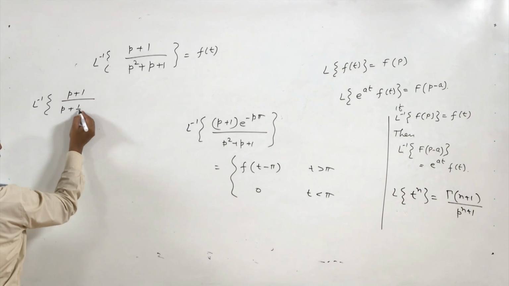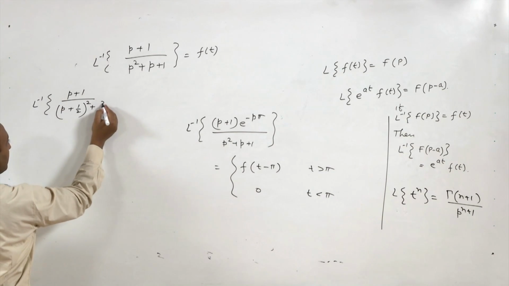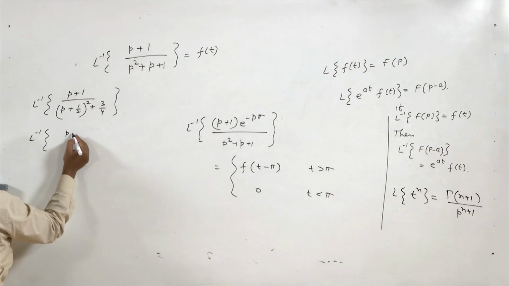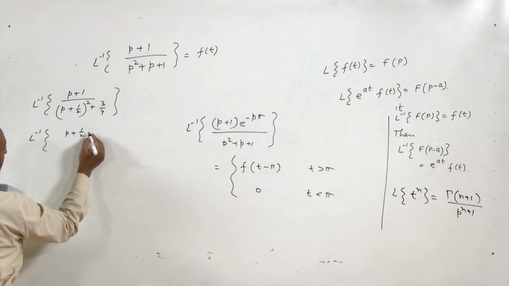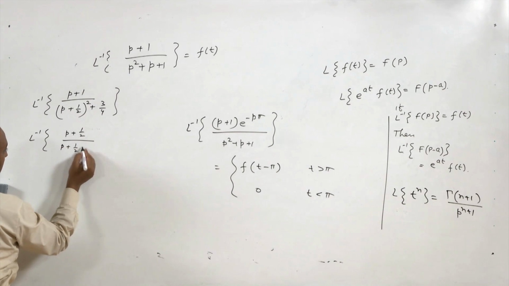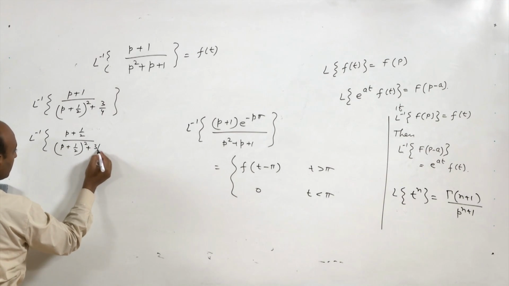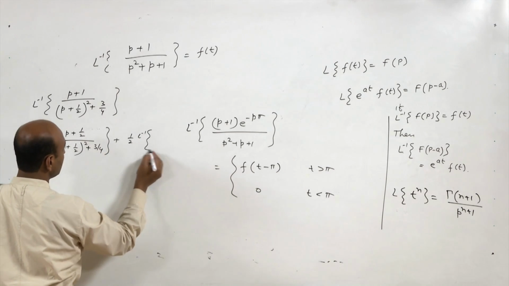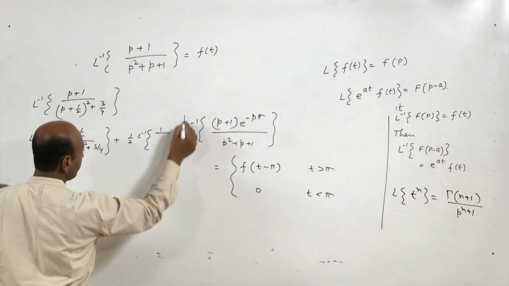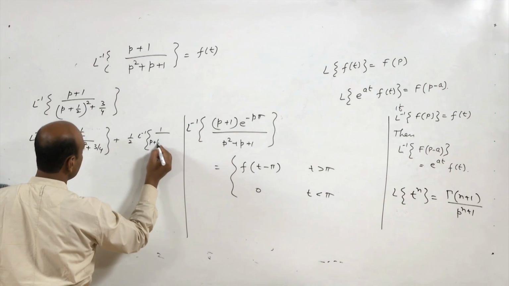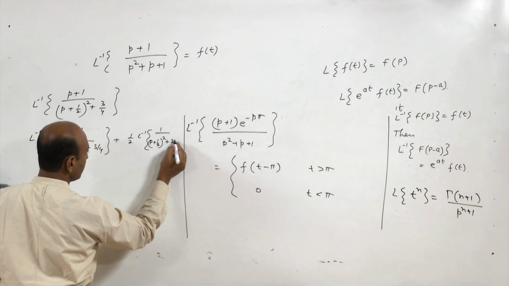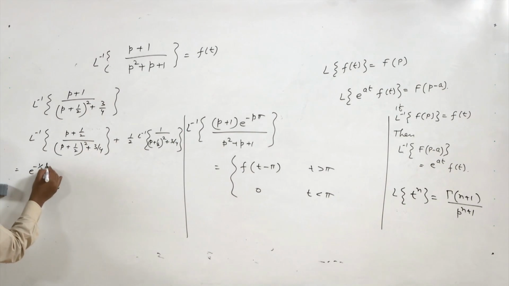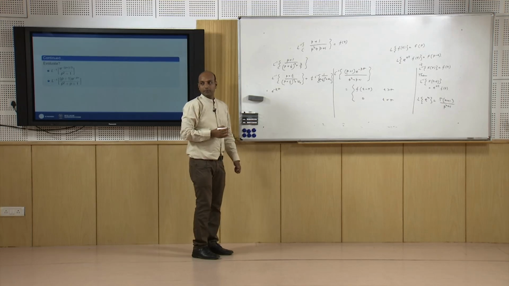This is p plus half whole square plus 3 by 4, and this is nothing but Laplace inverse of p plus half upon p plus half whole square plus 3 by 4, plus 1 by 2 Laplace inverse of 1 upon p plus half whole square plus 3 by 4, and it is e to the power minus 1 by 2 t by using the shifting property.